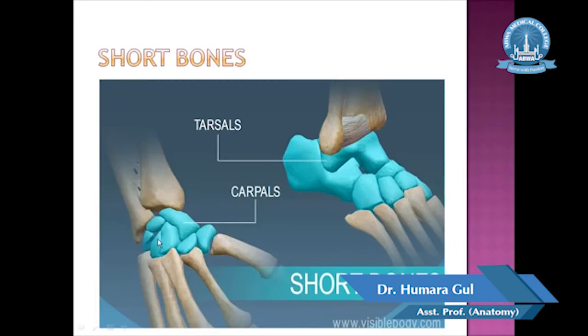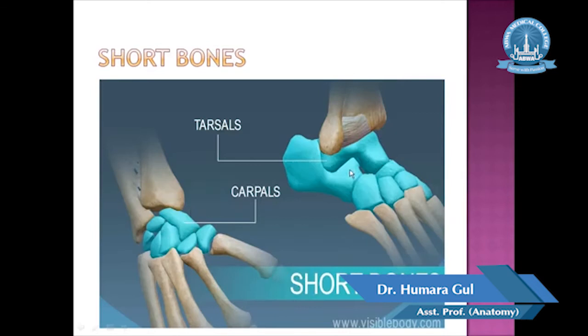They include the bones of the wrist that are called carpal bones and bones of the ankle that are called tarsal bones. In the structure of the short bone, in the center there is a spongy bone and there is an outer shell of compact bone. So these are the examples of the short bones.